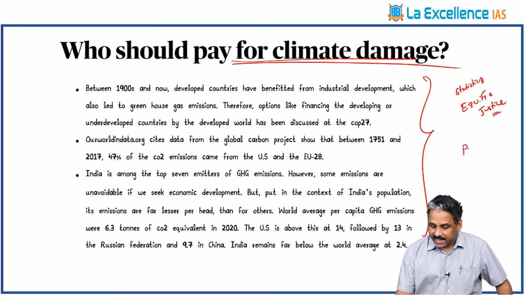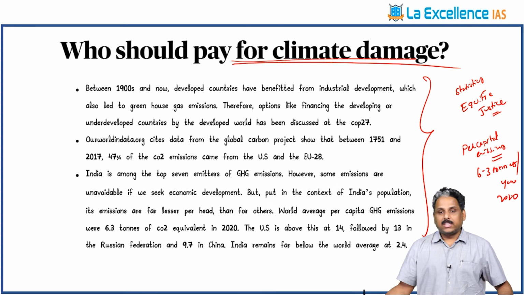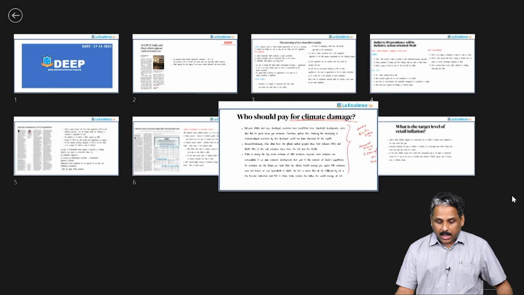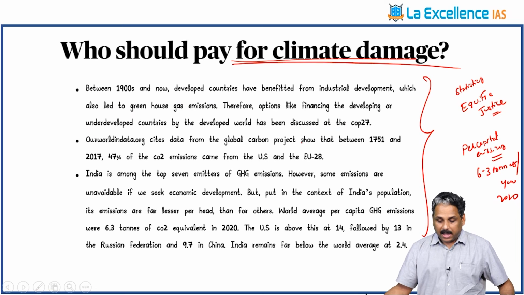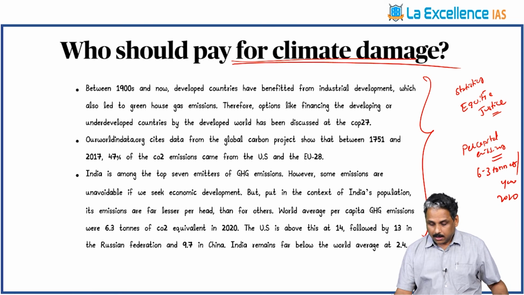In this case, India's per capita emissions are very low. What is the global average? The world average per capita is 6.3, and the Indian average is 2.4.